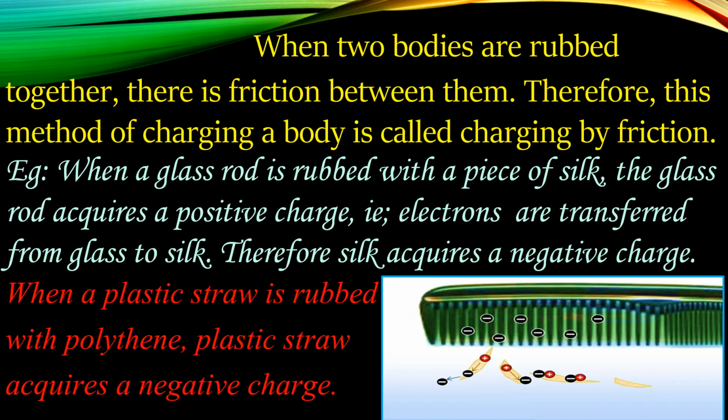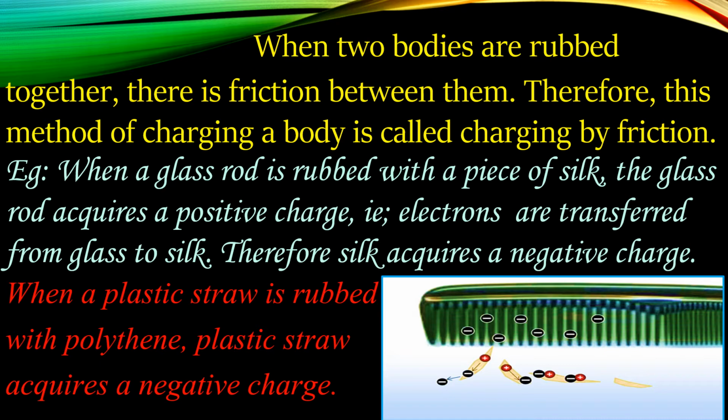If you comb your dry hair with a plastic comb, and after combing, you bring this plastic comb near some paper bits, it will attract those paper bits. Because when you comb your hair, the hair and the plastic comb are rubbing against each other, so a charge transfer is taking place and the plastic comb is getting charged. Therefore, it will be attracting the paper bits.